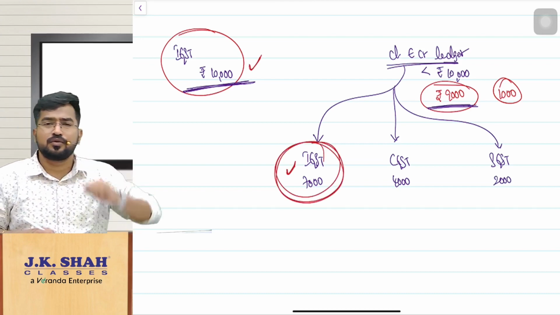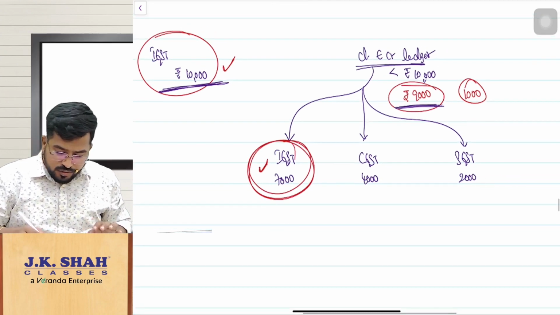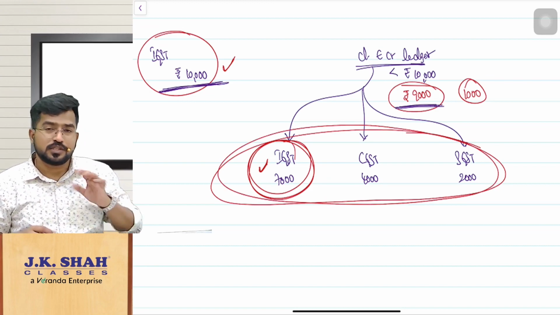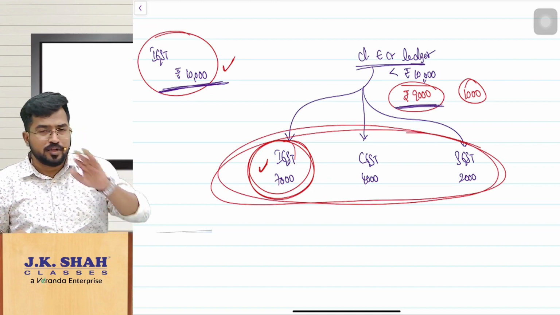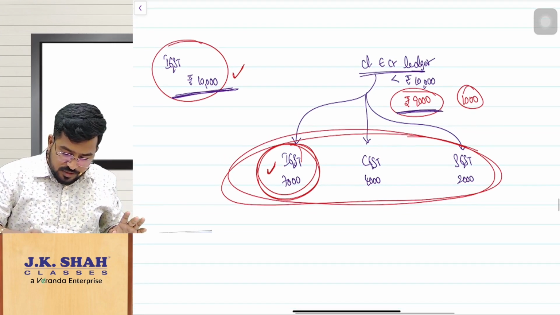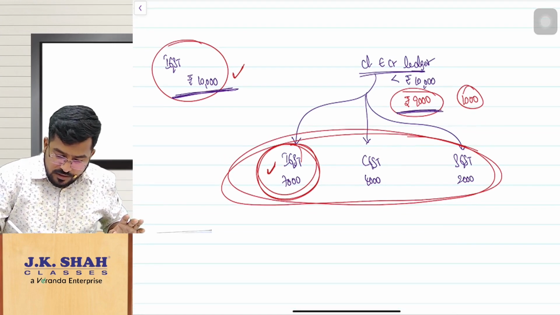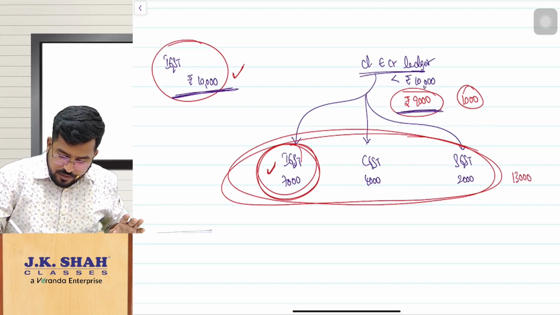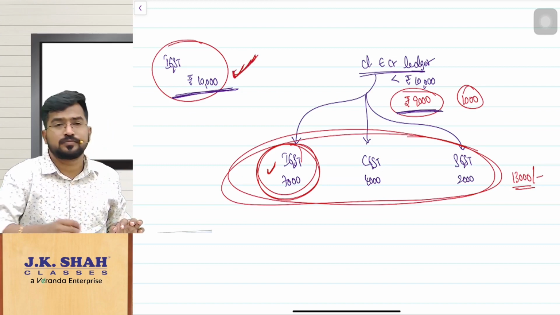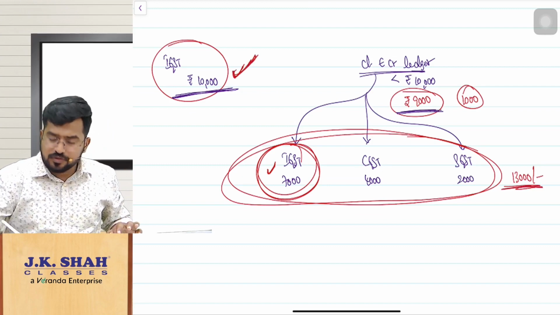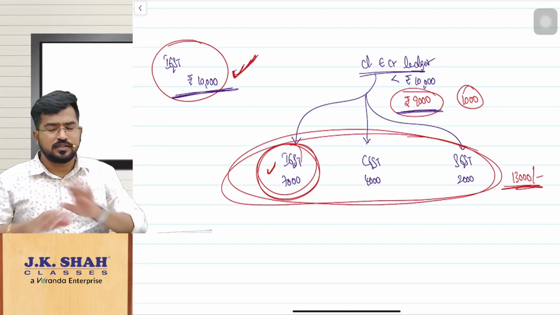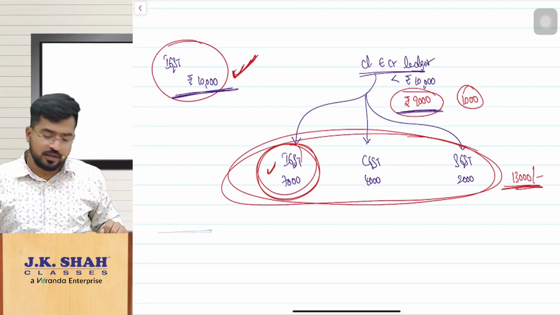That means it is falling below 10,000. Can you say that I have utilized this? Or should I check the full e-credit ledger closing balance? That was the doubt. The department gave clarity that you should see the full e-credit ledger closing balance. So 7,000 plus 4,000 plus 2,000, 13,000 is the e-credit ledger balance. You have wrongly availed ITC only 10,000. So 13,000 is the closing balance. When you are reversing the 10,000 rupees wrongly availed ITC, you need not pay interest.